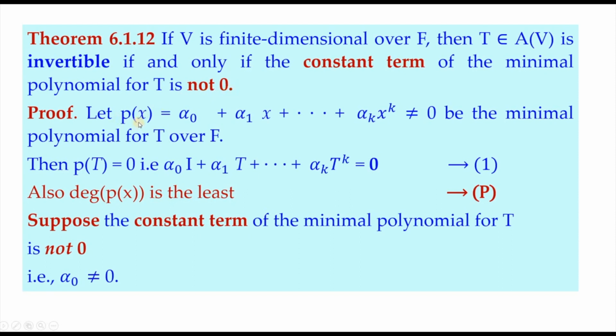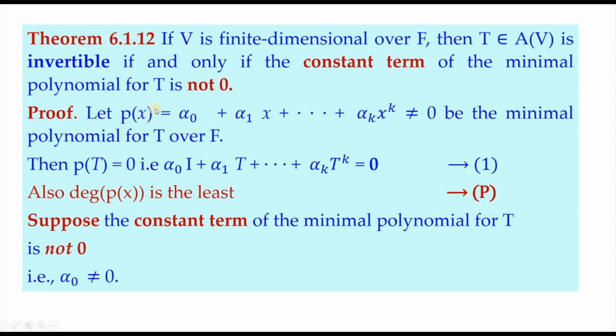So we shall consider p(x) to be this polynomial, which is not a trivial polynomial. Let it be the minimal polynomial for T over F. Minimal polynomial means T should satisfy that polynomial. That is what we have stated here, named as equation 1, and the degree of this should be the least. We are naming that as statement P.